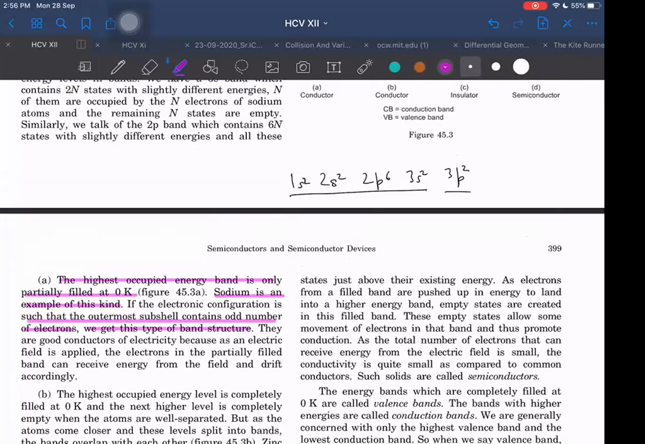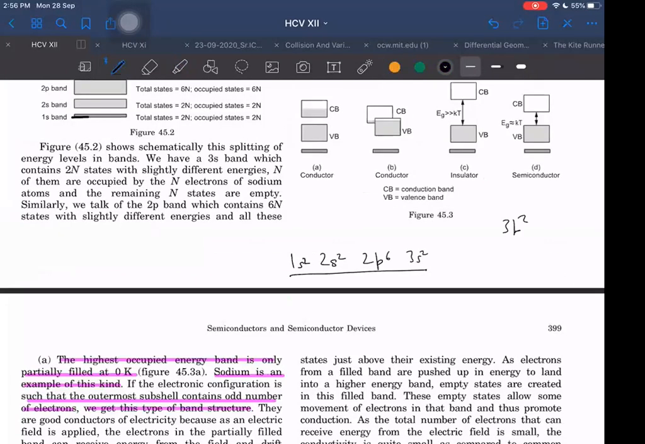But 3p2 is an even number. It will not be partially filled. It means... I understood what is the mistake that I was committing. 3p2 means, I think it is not 3p1. It is 3p2. 3p2 means that those two electrons will be of the same energy, and after that, the next higher energy electron, the third electron, will be filled in the higher energy orbital. From orbital to orbital, within p also.